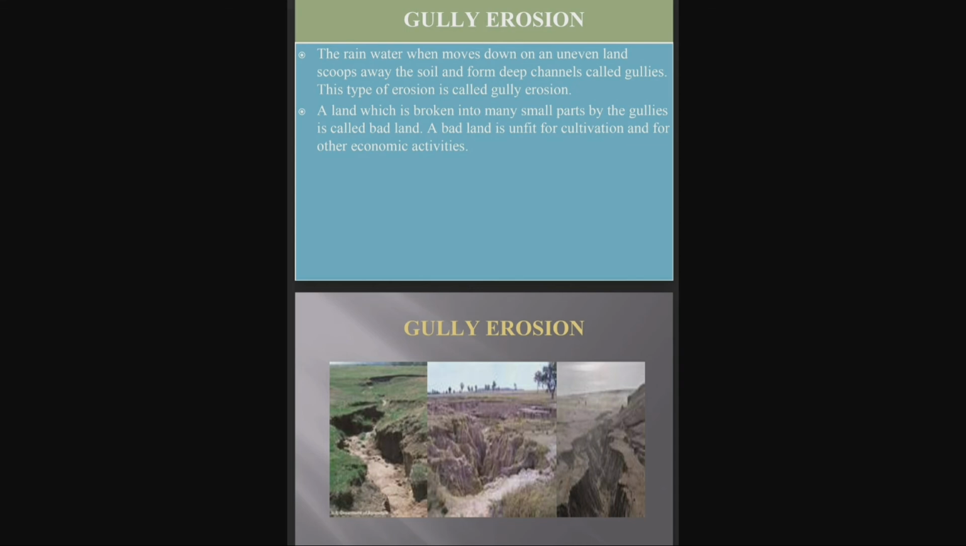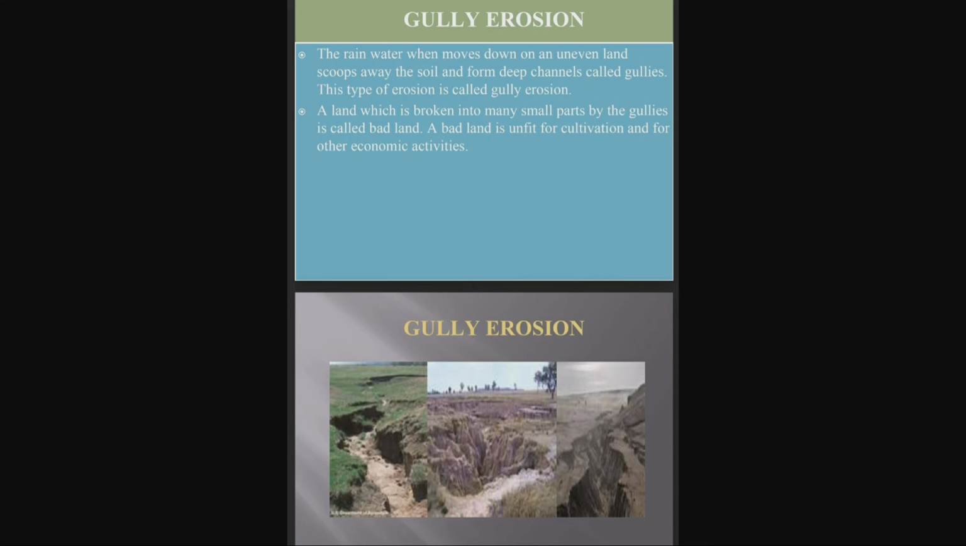What is gully erosion? The rainwater, when it moves down on uneven land, scoops away the soil and forms deep channels called gullies. This type of erosion is called gully erosion. So what is gully erosion, children? The rainwater, when it moves down on an uneven land, scoops away the soil and forms deep channels called gullies. This type of erosion is called gully erosion.